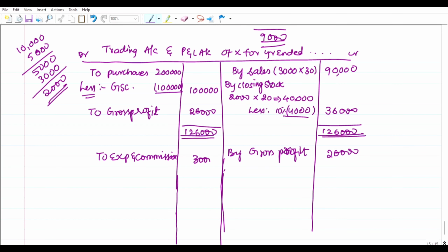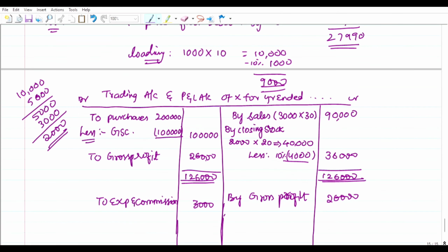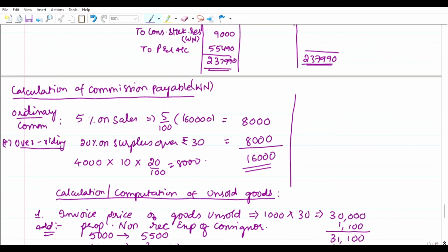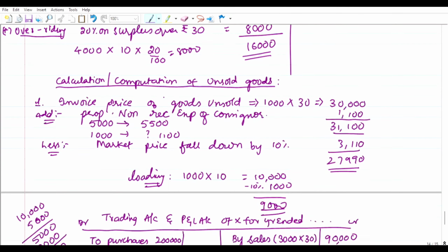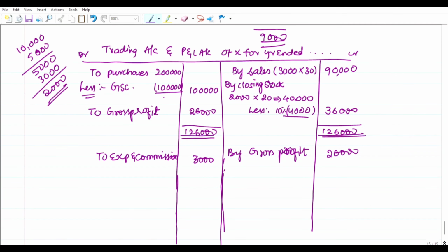3,000 rupees. And also one more thing is there, friends. Here in consignment account we have written transfer to P&L account, right? Consignment account transferred to P&L account. That means that is income. Income is always credited to P&L account, right? So in P&L account we have to write by consignment account now.